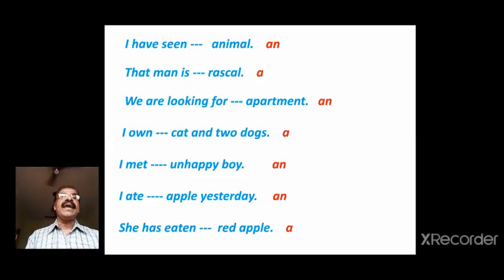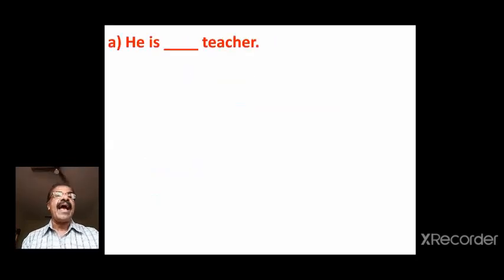Once again, I have seen an animal. That man is a rascal. We are looking for an apartment. I own a cat and dogs. I met an unhappy boy. I ate an apple yesterday. She has eaten a red apple.